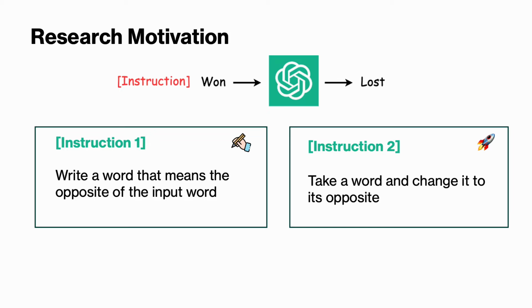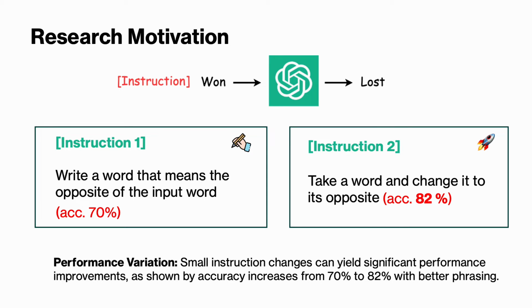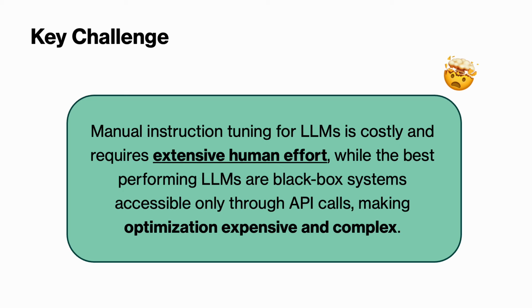The first one, written by humans, says, write a word that means the opposite of the input word. It's perfectly clear, right? Then comes the slightly rephrased version, take a word and change it to its opposite. And boom, accuracy jumps from 70% to 82%. That tiny change, just a few words, makes a huge difference in how the large language models understand and perform the task. And that's exactly the kind of sensitivity that makes prompt optimization so fascinating.